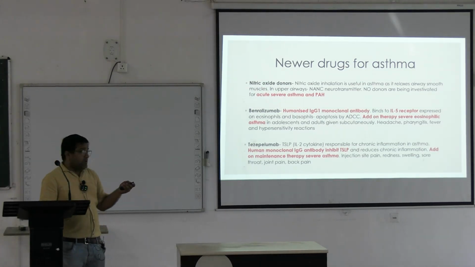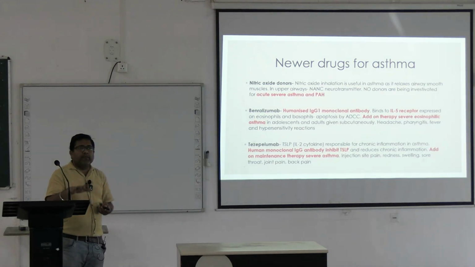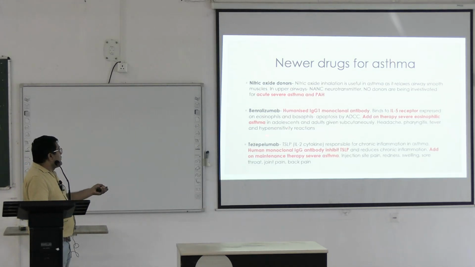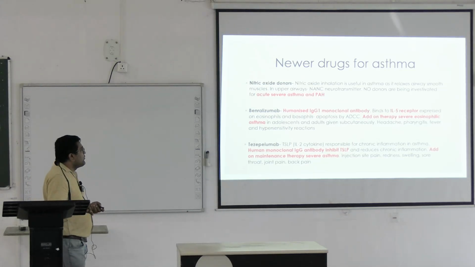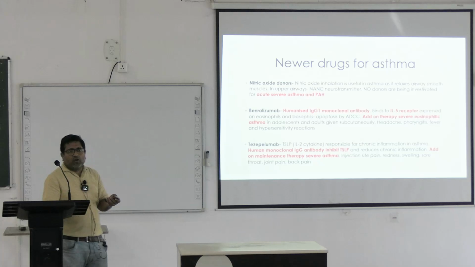Number 2 is Benralizumab. Now come the monoclonal antibodies that are being used or being tried in advanced cases of bronchial asthma. So one is Benralizumab, a humanized IgG1 monoclonal antibody. It is an IL-5 receptor antagonist.